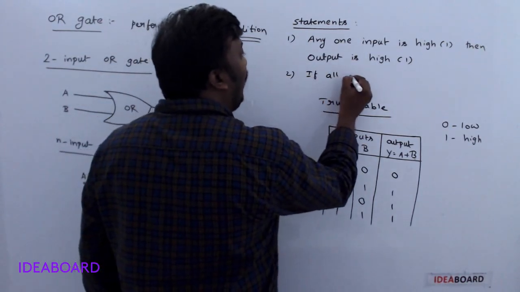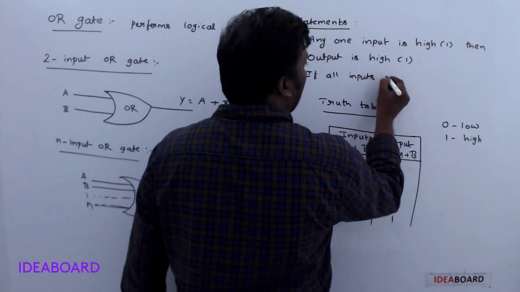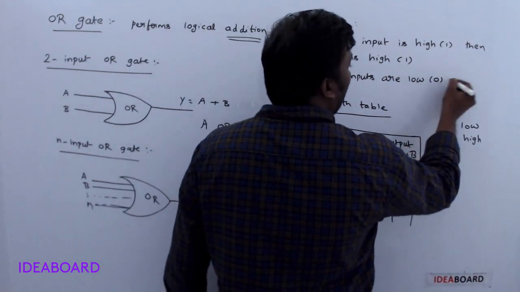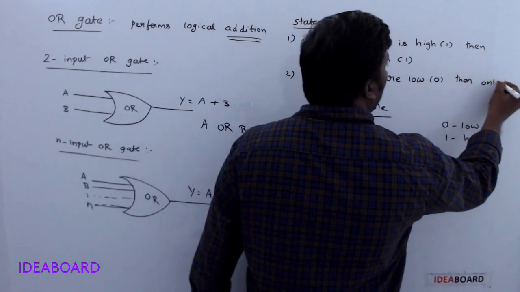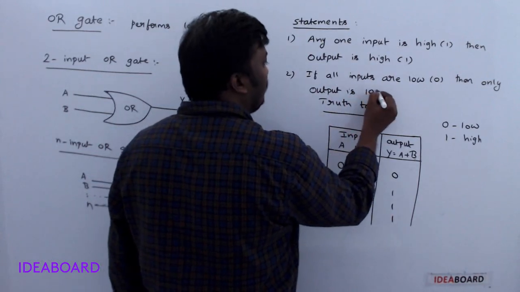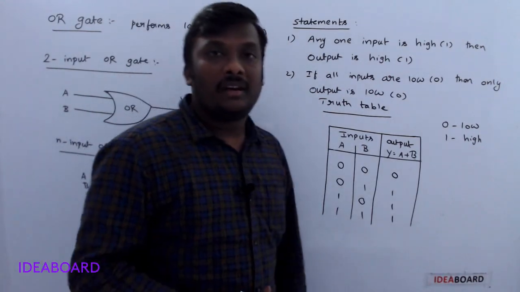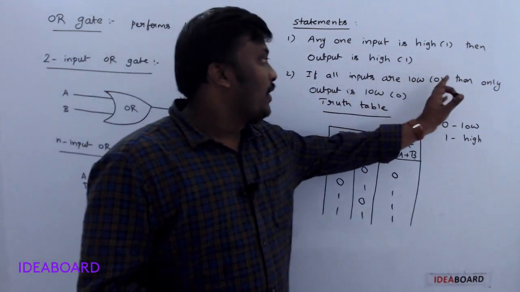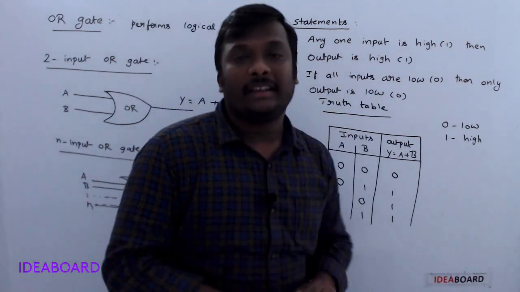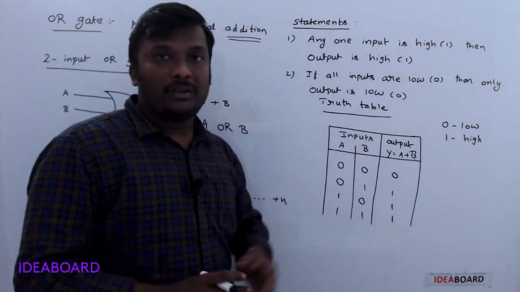If all inputs are low, low means 0, then only the output is low. If both inputs are 0, then only the output is 0. That's why, if all inputs are low, then only the output is low. If any one input is high, then the output is high. Do you understand? Those two statements come from the truth table.